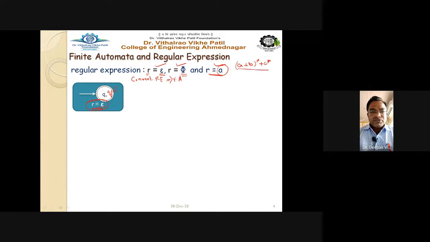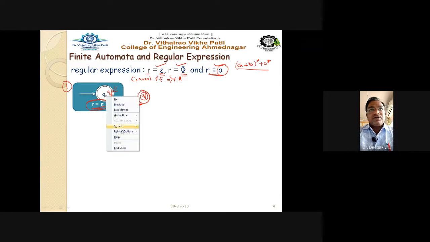For that, we must know how to draw the states, because automata consist of states and their transitions. These are the basic steps, just like identity rules for regular expressions. While drawing automata from a regular expression, these are the rules. This is rule number 1 that we have to always follow. For R equal to epsilon, we just draw this one, which is the automata for the regular expression R equal to epsilon.